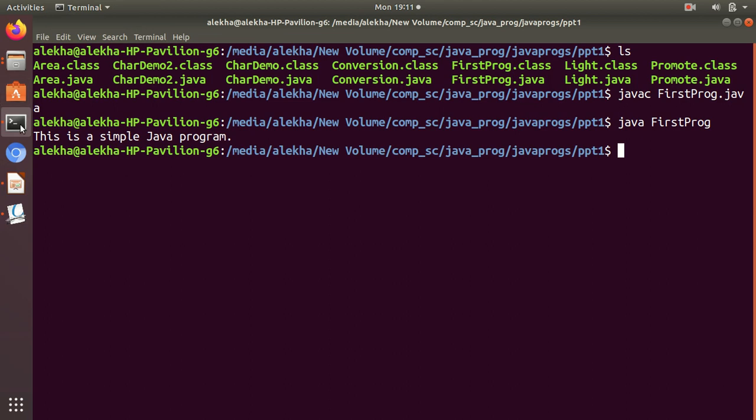So when we run it, we can see the output here. It is printing, this is a simple Java program, and the control jumps to the next line.